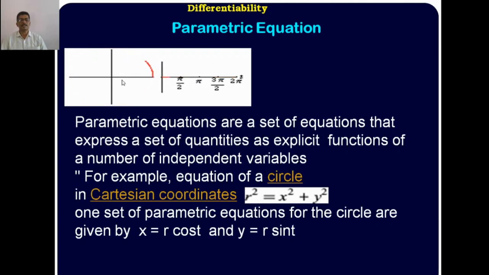Here r is the radius of the circle. Both equations are the same. x square plus y square is equal to r square is said to be the Cartesian or algebraic form of the equation of a circle. And the same equation is represented by x is equal to r into cos t and y is equal to r into sin t. This form, x equal to f of t and y equal to g of t, is the parametric equation of the circle, or parametric form. It is the equation of a circle with center 0 and radius r. 0 means origin.